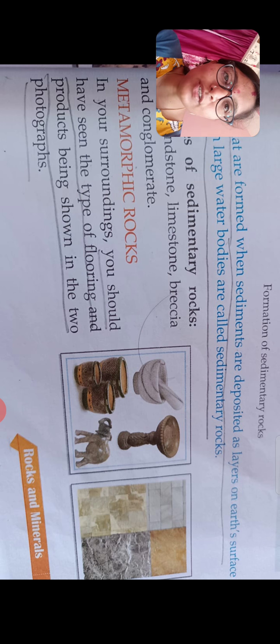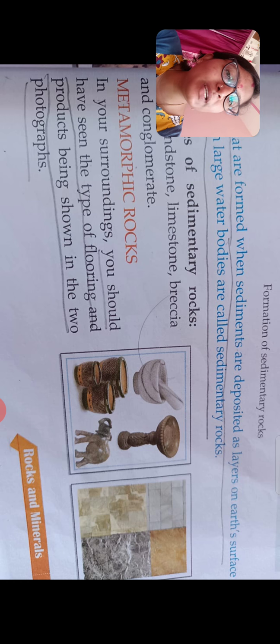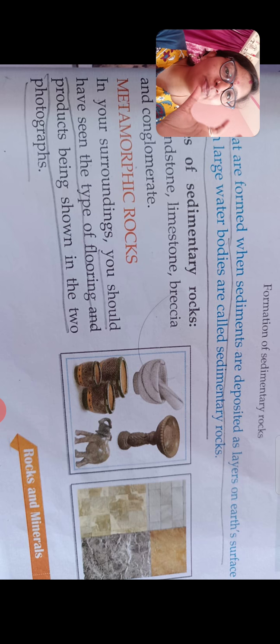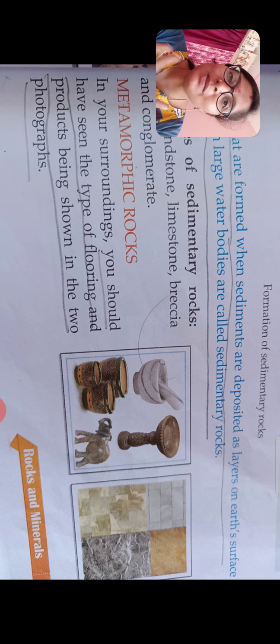Do we get these directly from nature? No. What we are doing is molding the big stone into these types of shapes. Yes or no? A round stone or a stone of a different shape and size, we take it and mold it into different shapes, sizes and models. That is nothing but metamorphism.